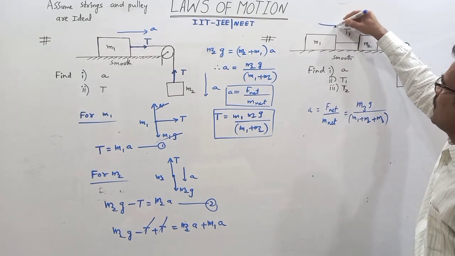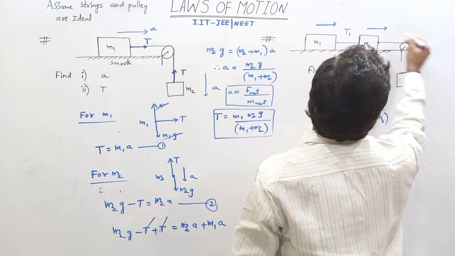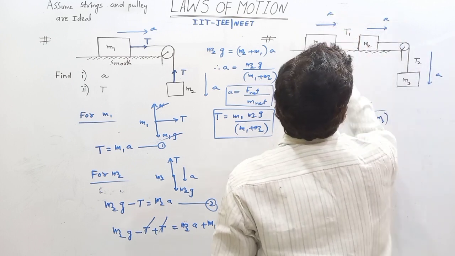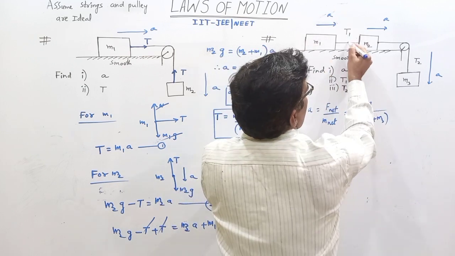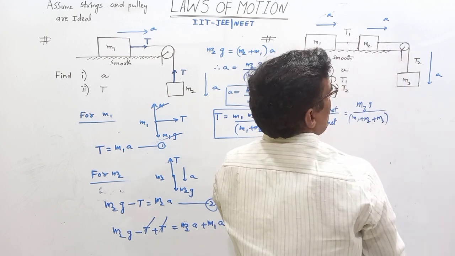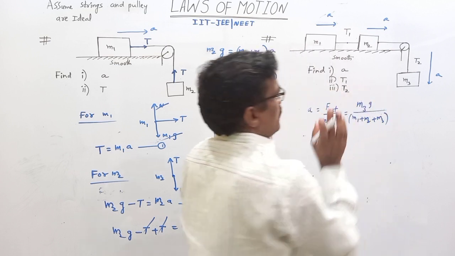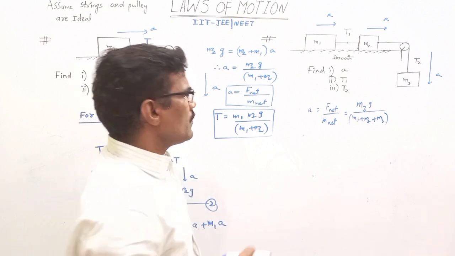This block moves this side with acceleration A. Everyone has the same acceleration in magnitude. And this string also has the same acceleration, every point in M1, M2, M3 as well as the string has the same acceleration in magnitude.